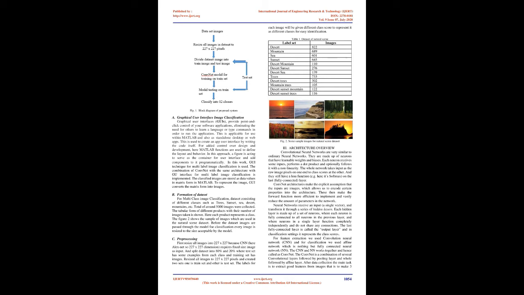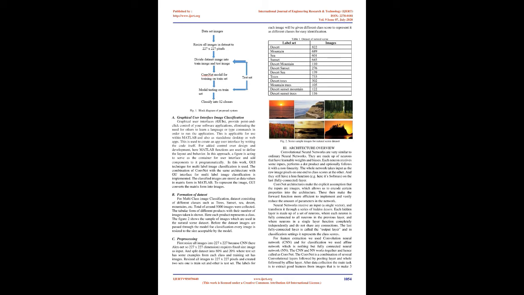CONVNet architectures make the explicit assumption that the inputs are images, which allows us to encode certain properties into the architecture. These then make the forward function more efficient to implement and vastly reduce the amount of parameters in the network. Neural networks receive an input, a single vector, and transform it through a series of hidden layers. Each hidden layer is made up of a set of neurons, where each neuron is fully connected to all neurons in the previous layer, and where neurons in a single layer function completely independently and do not share any connections. The last fully connected layer is called the output layer, and in classification settings it represents the class scores.